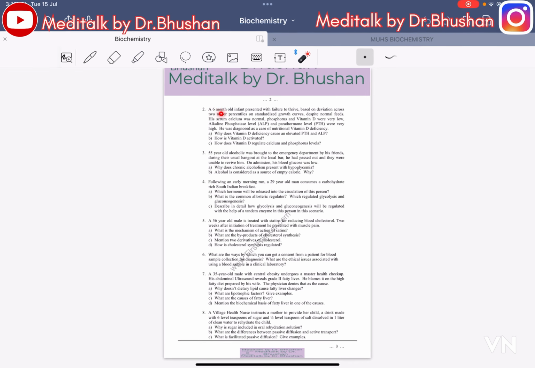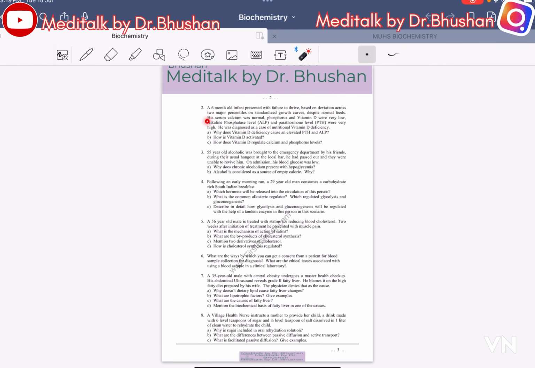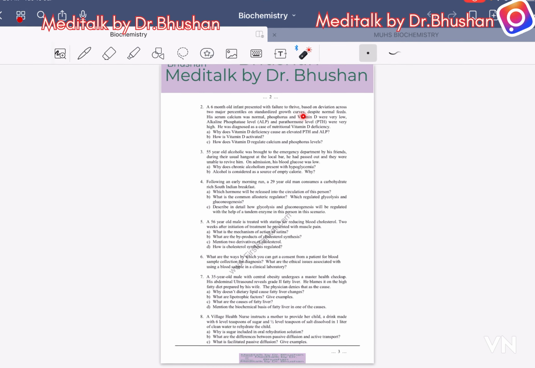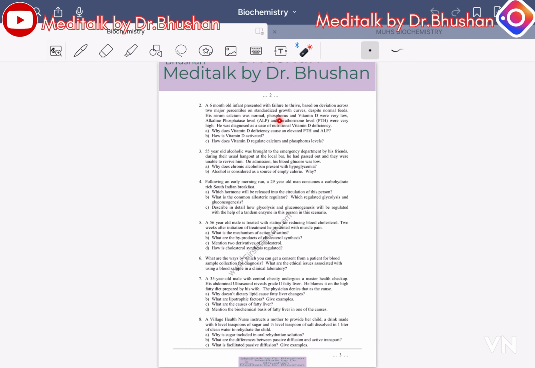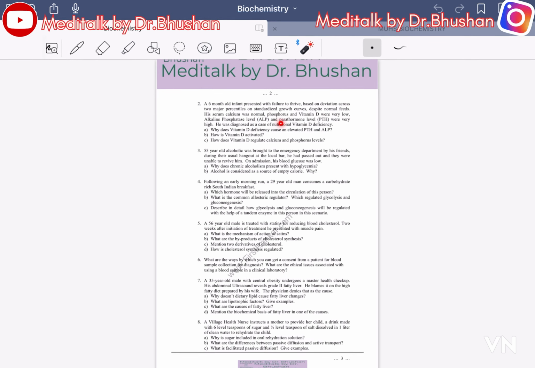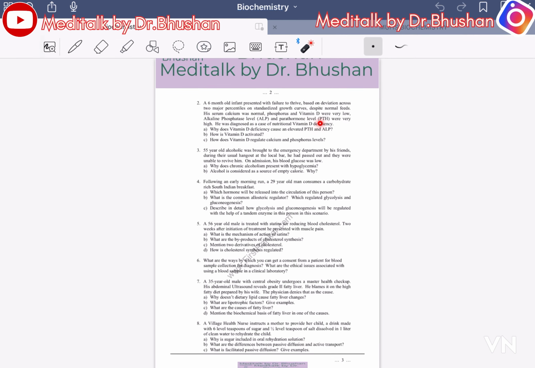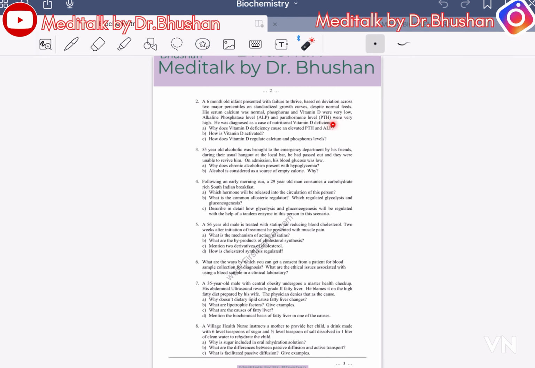Second, a 6-month-old infant presents with failure to thrive, deviation across two major percentile lines on standardized growth curves despite normal feeds. His serum calcium was normal, phosphorus and vitamin D were low, alkaline phosphatase level (ALP) and parathyroid hormone (PTH) were very high. Diagnosed with nutritional vitamin D deficiency.